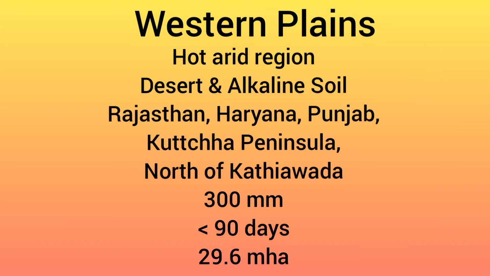Starting with Western Plains, which is a hot arid region with desert and alkaline soil. It includes Rajasthan, southwest Haryana, Punjab, Kutch Peninsula, and north of Kathiawar. Rainfall received is 300 mm. Since rainfall is low, the growing period is less than 90 days, and it covers 9% of the total geographical area, that is 29.6 million hectare.